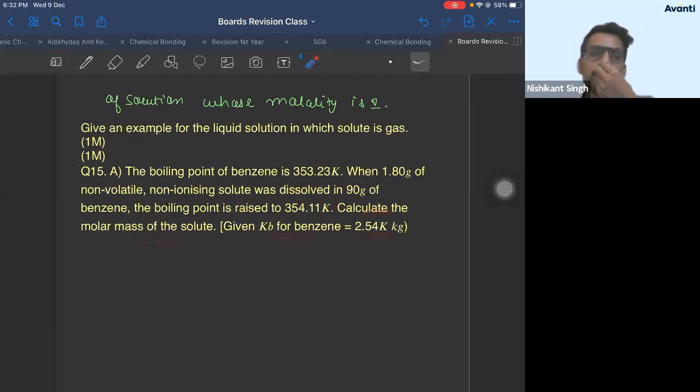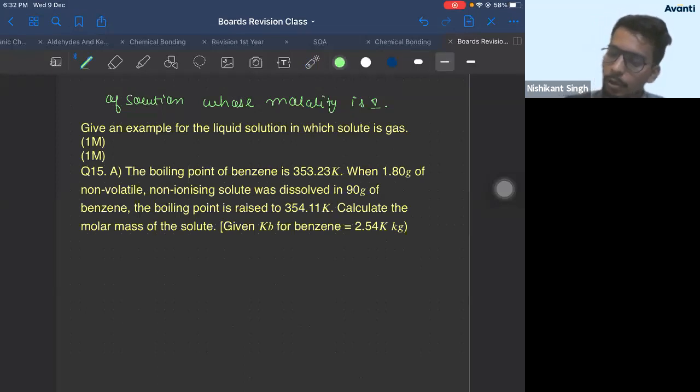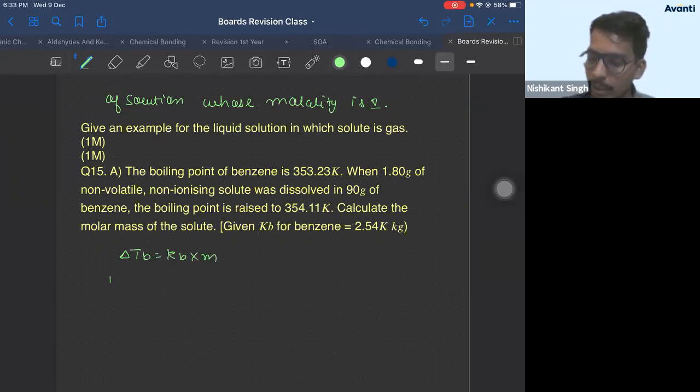Kb for benzene is given. Kb and Kf are always given for the solvent. Kb is given for benzene, which means benzene is your solvent, correct? So now how do you solve this question? Apply delta Tb equals Kb into m. What is delta Tb? Tb minus T naught b. What is Tb? Boiling point of solution minus boiling point of solvent.